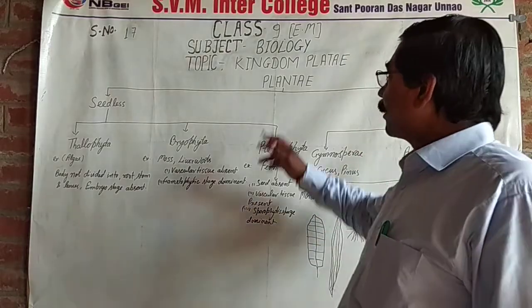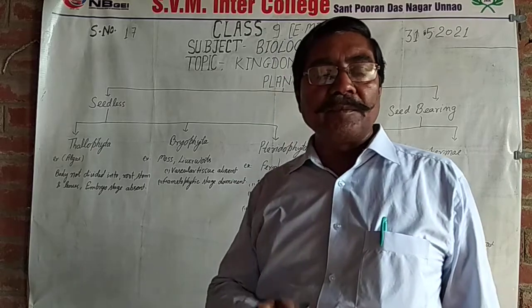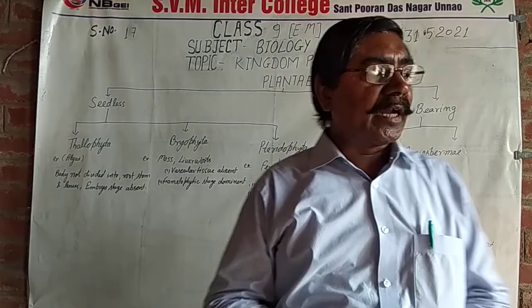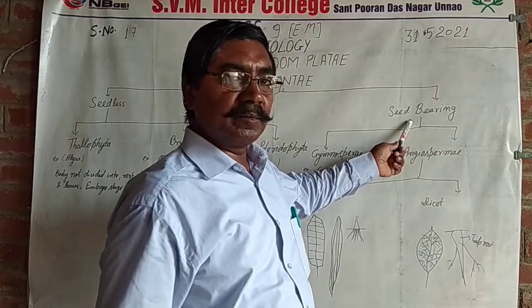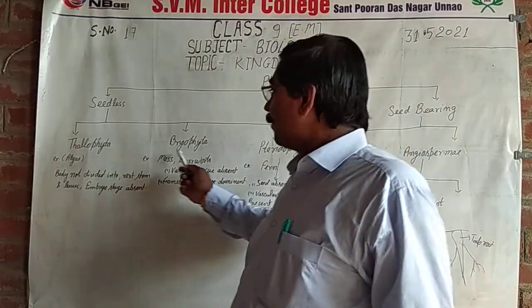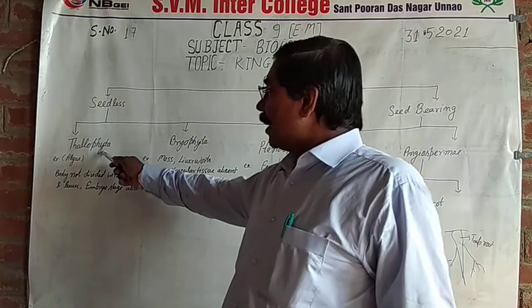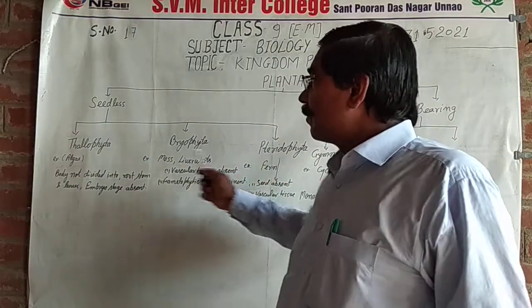Then the classification of plants. Plants are divided into two groups: seedless plants and seed-bearing plants. Seedless plants are Thallophyta, Bryophyta and Pteridophyta. These are the phyla of the plants.